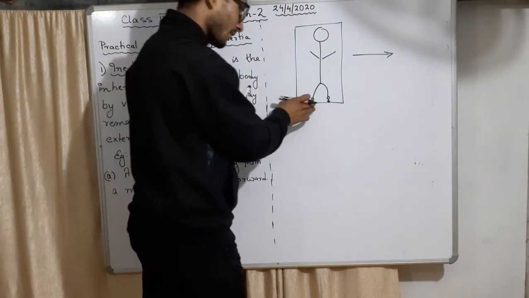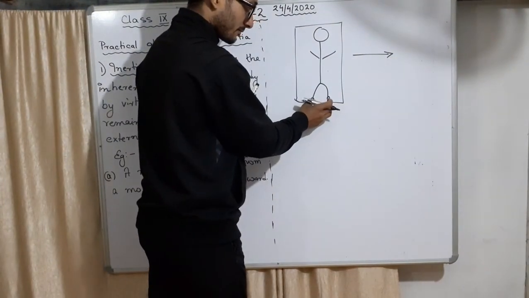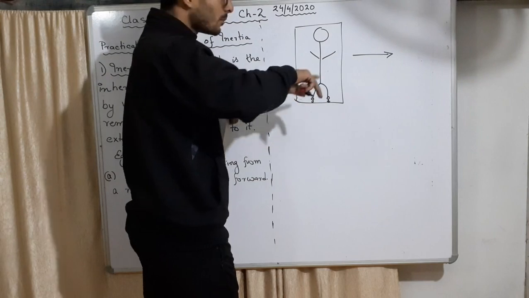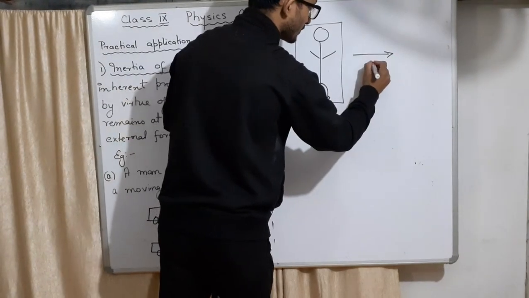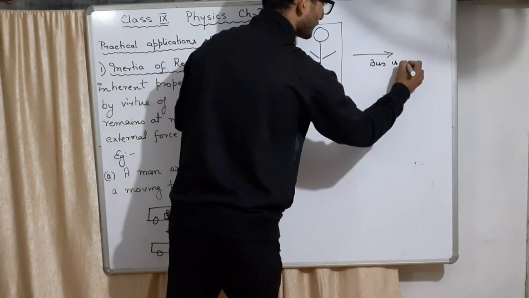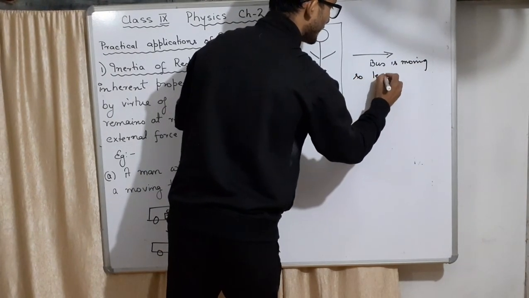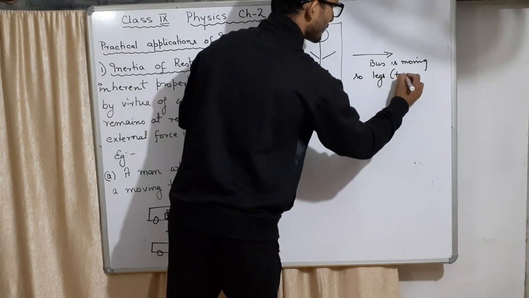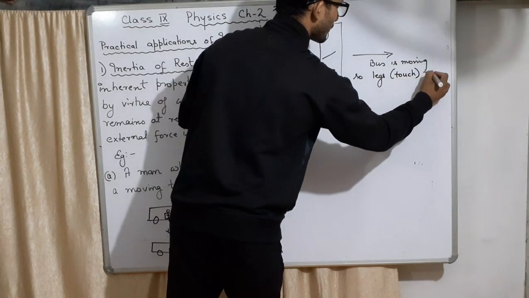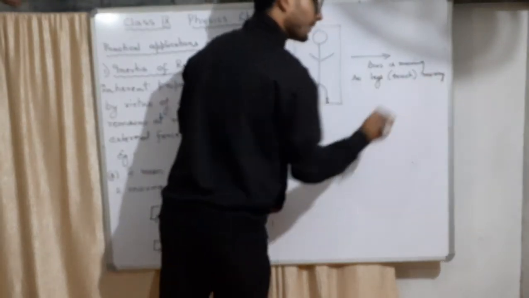Remember, his feet are also moving. His legs are in touch with the bus, and the bus is moving. So the legs in touch are also moving, right?